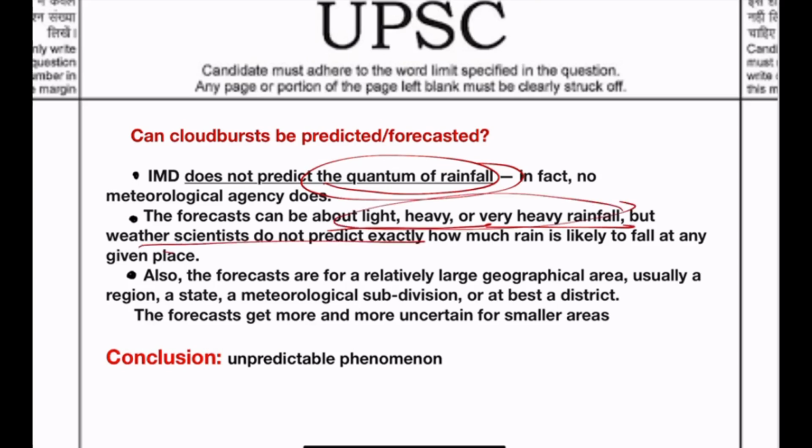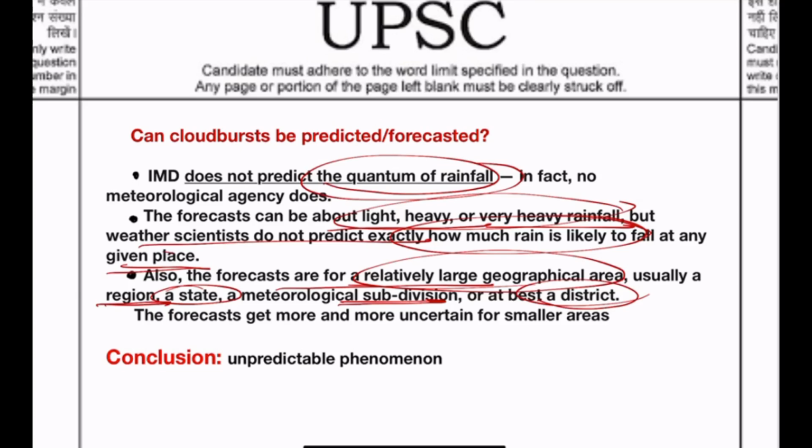But weather scientists do not predict exactly how much rain is likely to fall at any given place. Also, the forecasts are of relatively large geographical areas. That is, usually a region or a state or meteorological subdivision or at best a district is the parameter. But the cloudburst event is happening in a very specific area, that is around a 10 square kilometer area or 5 square kilometer area. So that's why the prediction is difficult.